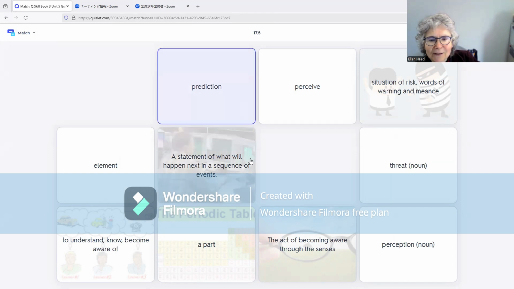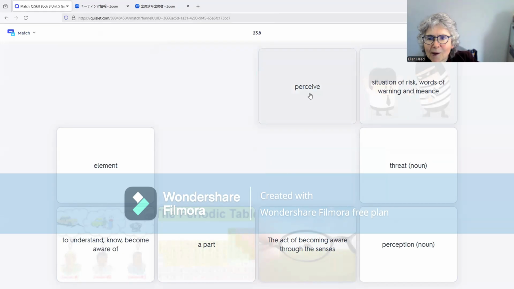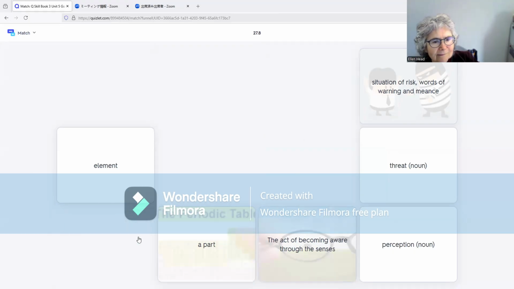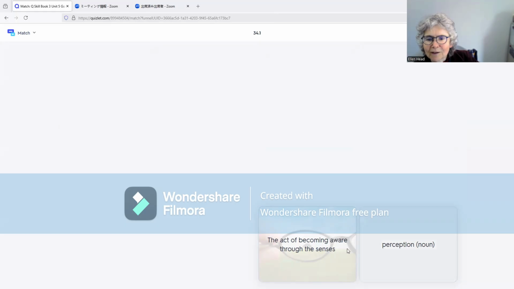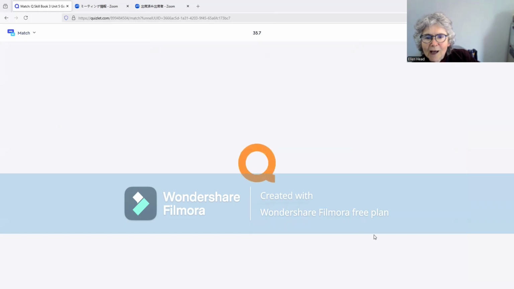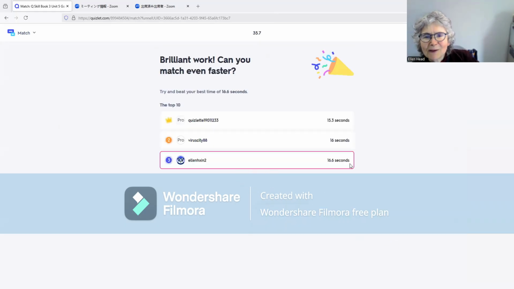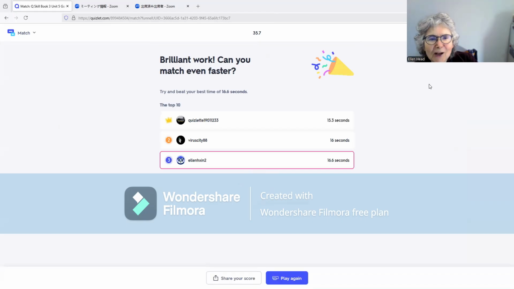Prediction means a statement of what will happen next. Perceive means to understand. Element is a part. Threat is a situation of risk. Act of becoming aware is perception. It'll give you a speed, and then you can actually compete with your classmates to see who's the quickest.